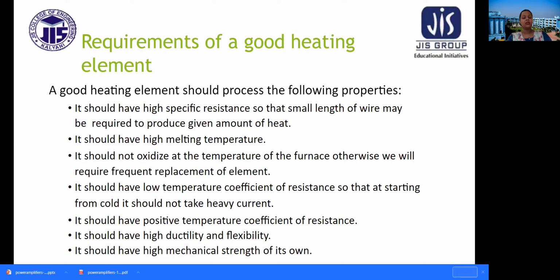It should not oxidize at the temperature of the furnace, otherwise we will require frequent replacement of the element. It should have low temperature coefficient of resistance so that starting from cold it should not take heavy current. It should have positive temperature coefficient of resistance. It should have ductility and flexibility and high mechanical strength of its own. So these are the requirements of a good heating element.